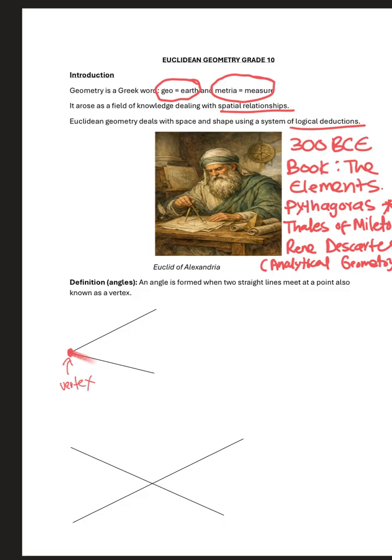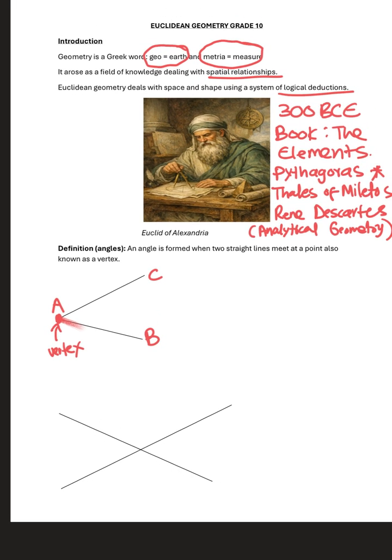Then if I call the point here point A, this is point C, and this is point B, then I have an angle here. How do we describe these angles? We use different notations. The angle at A can be written as angle A, and we can also describe it as angle BAC.